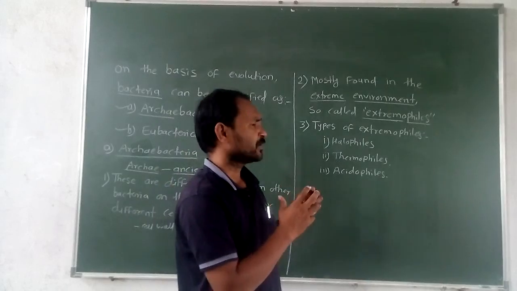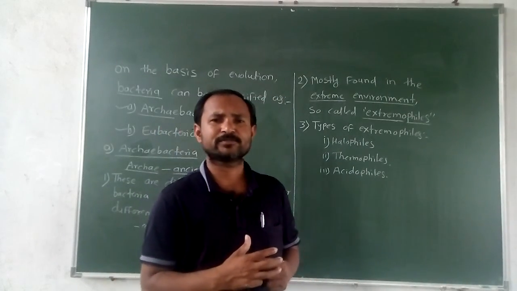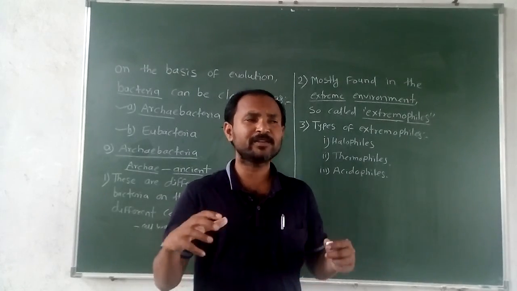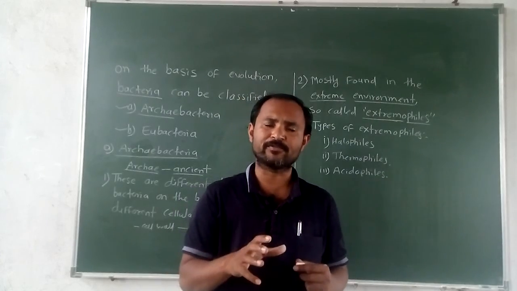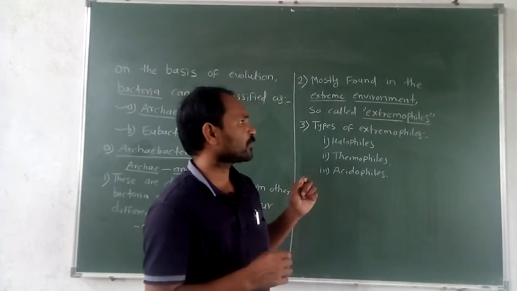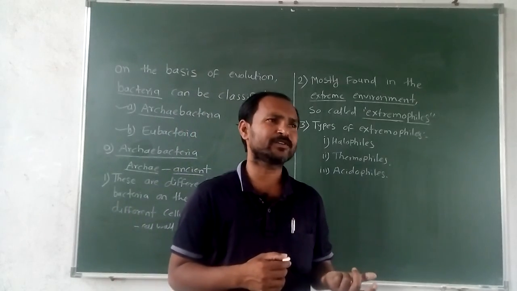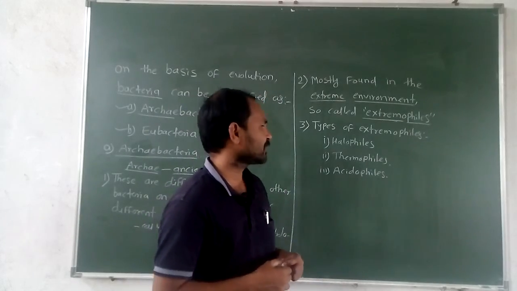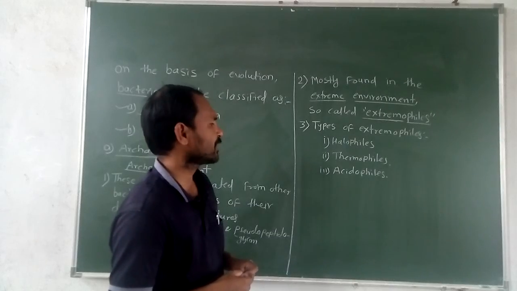These Archaebacteria have the ability to withstand, that is, to remain stable in any environment. In any environment they can survive, so there is no problem for such bacteria. These bacteria are classified into three groups: halophiles, thermophiles and acidophiles.